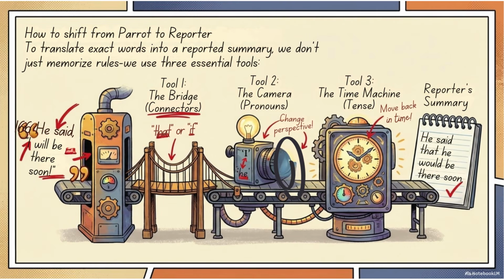To change from parrot to reporter, we use three tools. We do not just memorize rules, we use tools. Tool 1, the bridge: connectors like "that" or "if." Tool 2, the camera: pronouns change perspective. Tool 3, the time machine: tense moves back in time. Example: He said, "I will be there soon." Becomes: He said that he would be there soon. Let's learn each tool clearly.